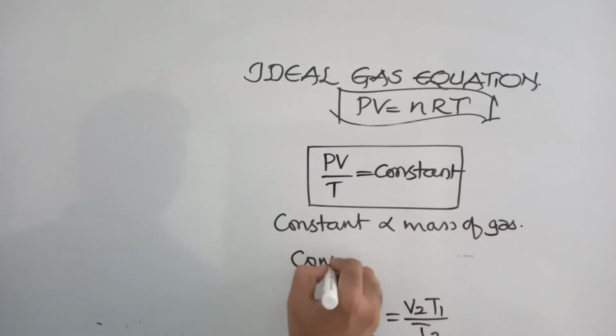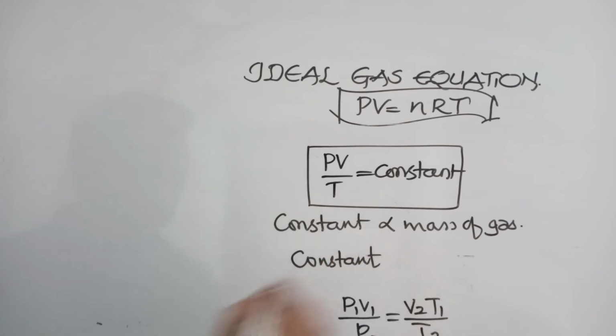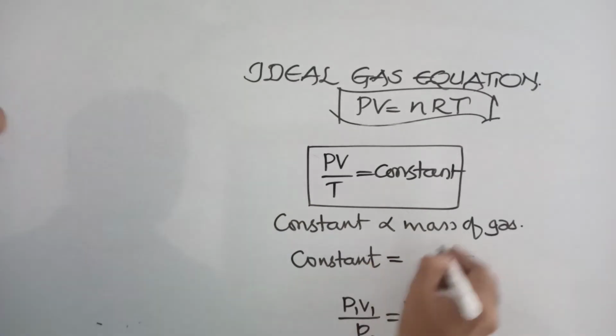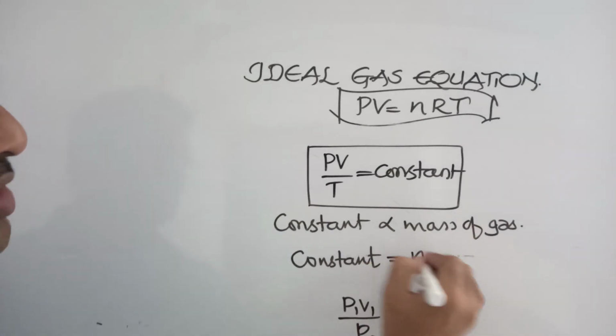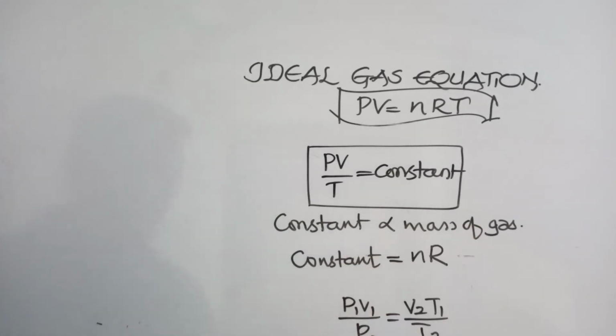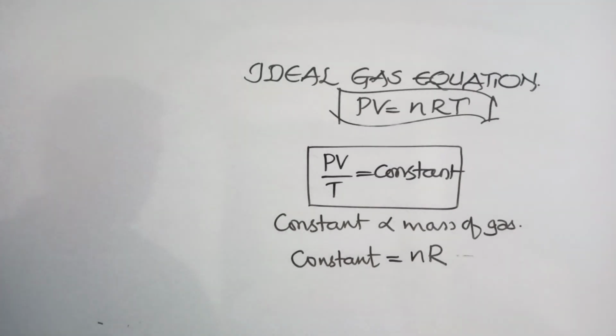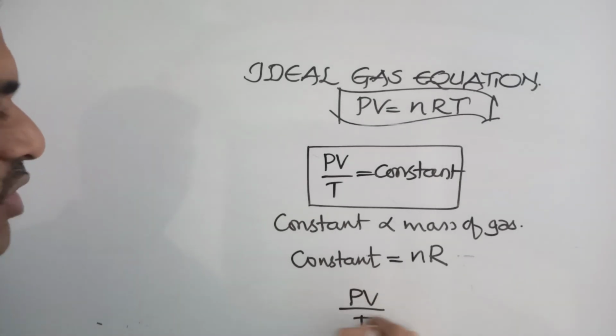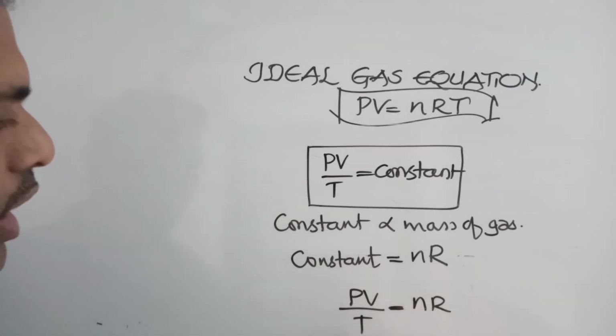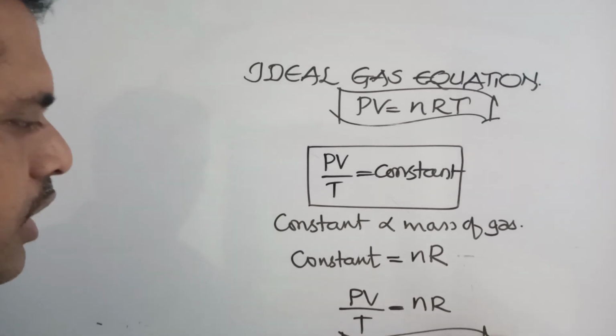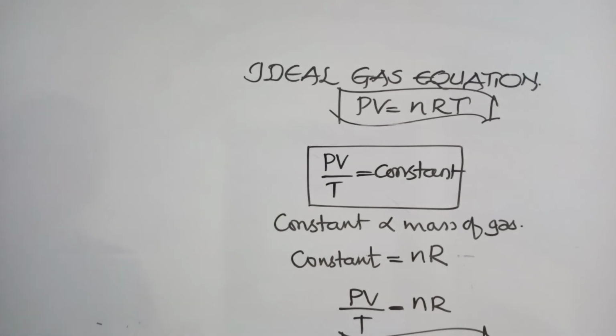So in order to remove this mass term, if you want to remove this constant, we are using number of moles, since mass means number of moles, and another constant we are using, R. So I am substituting here, in place of that constant, PV by T is equal to nR, or PV is equal to nRT. PV is equal to nRT is called the ideal gas equation. You can derive it like this.